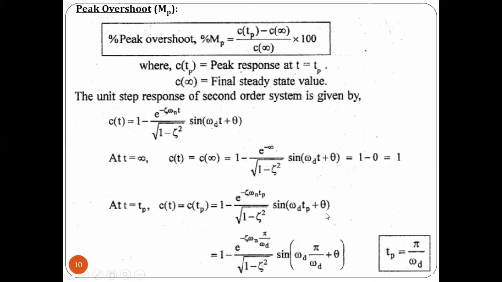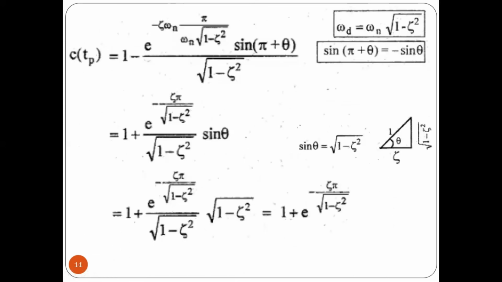Now we substitute the value of ωd. We get 1 minus e power minus ζ ωn into pi divided by ωn into root of 1 minus ζ², and sin of this value. Here ωn and ωn cancel. So we will be getting 1 again. Here we have sin(pi + θ).